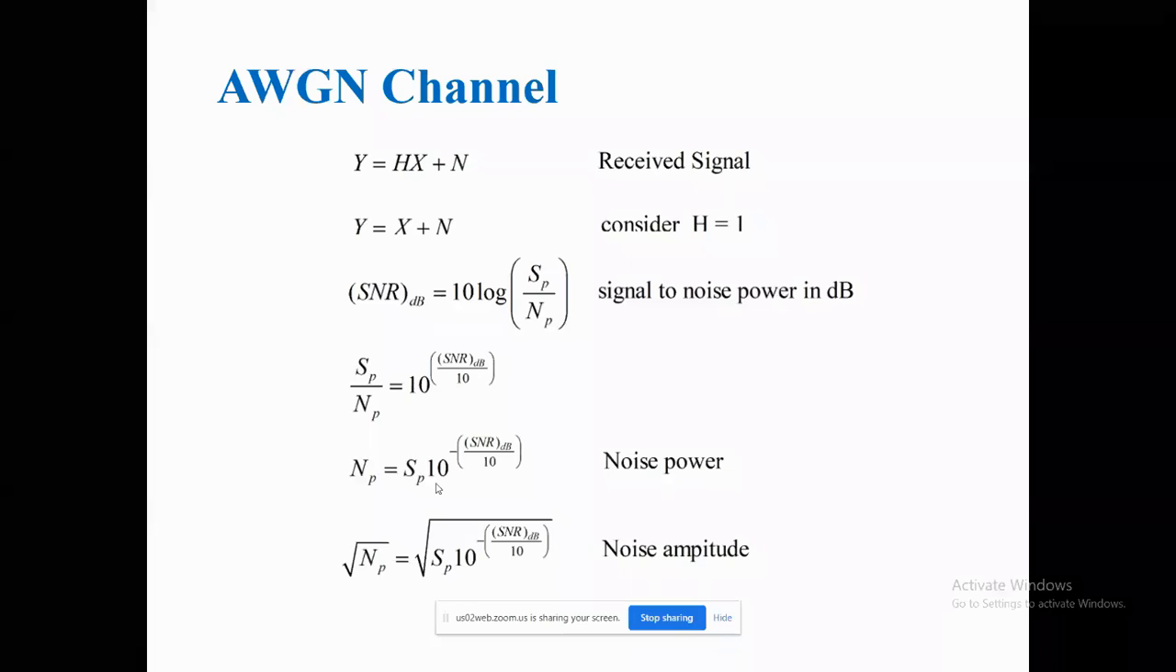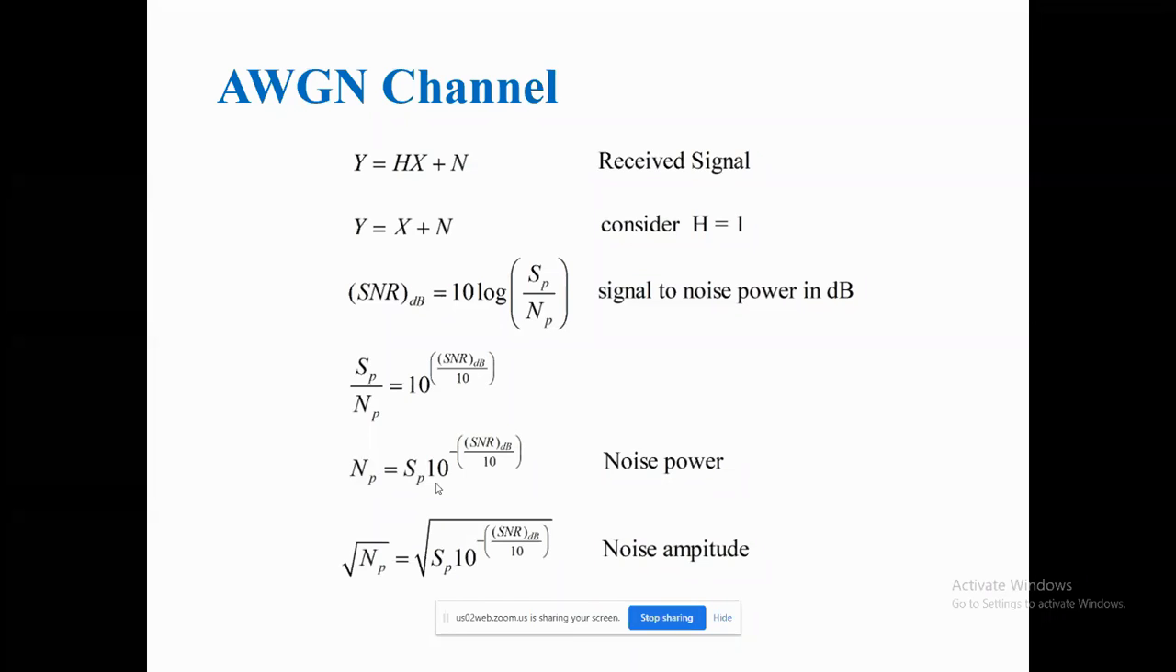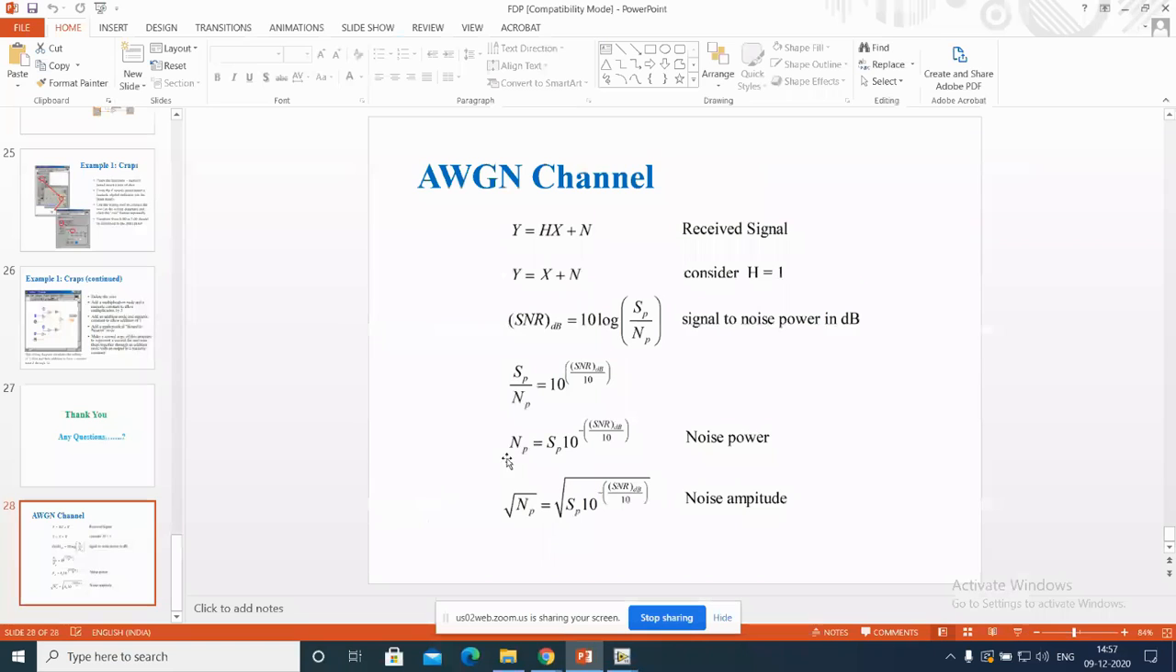Though this is the AWGN channel, we can use it in the implementation of general communication systems. So you just remember this one. Most probably everyone in communication systems will have learned about this, but still I want to clear the statement here.